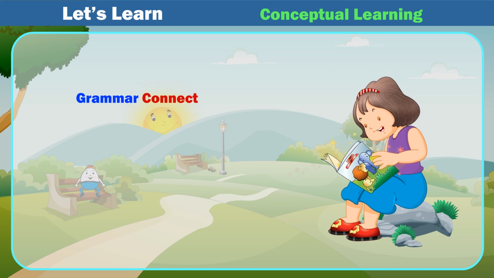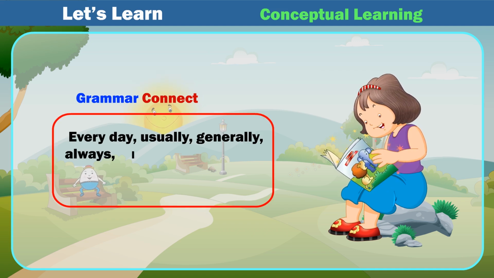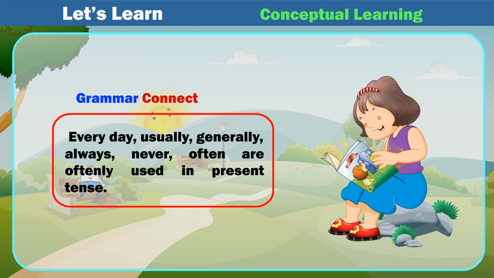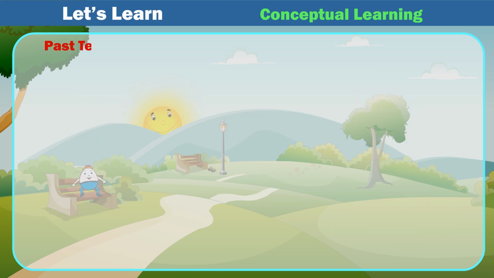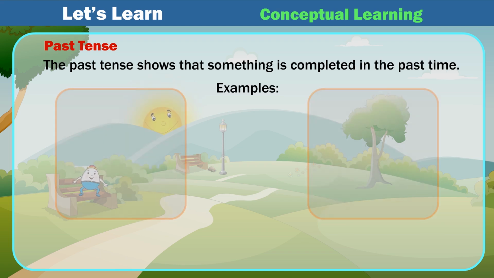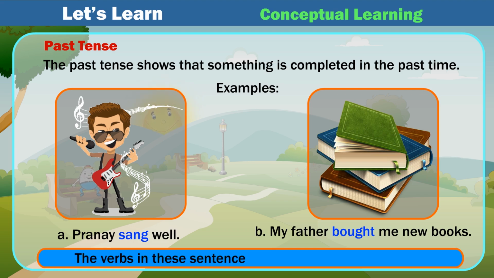Grammar connect. Every day, usually, generally, always, never, often are often used in present tense. Past tense. The past tense shows that something is completed in the past time. Examples: A. Pranay sang well. B. My father bought me new books. The verbs in these sentences are in the simple past tense.